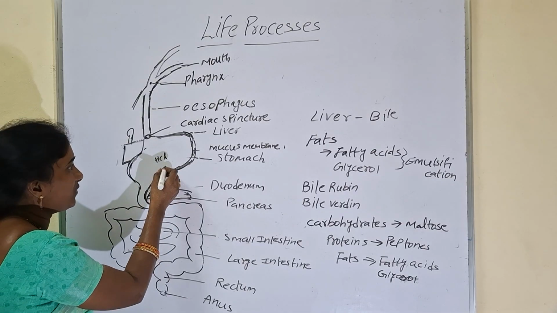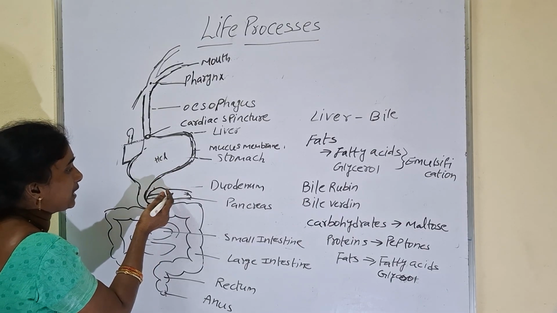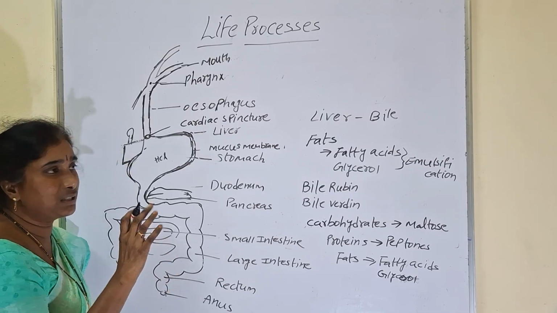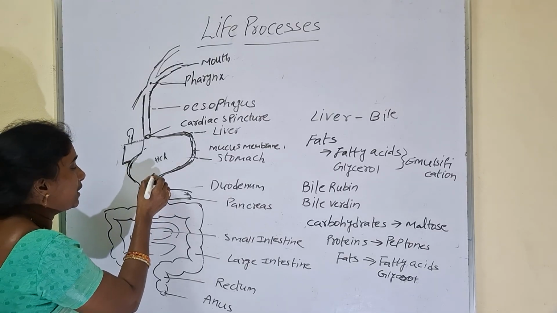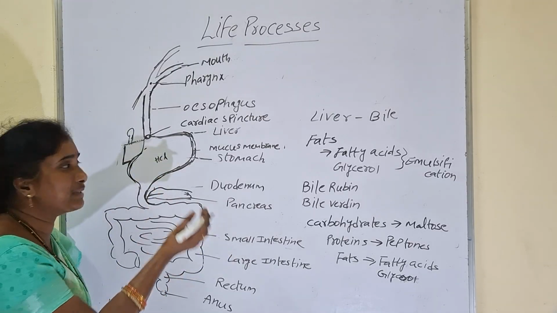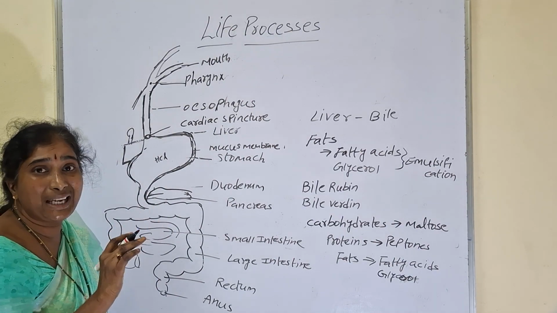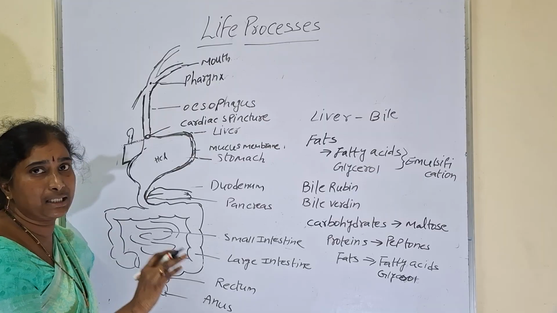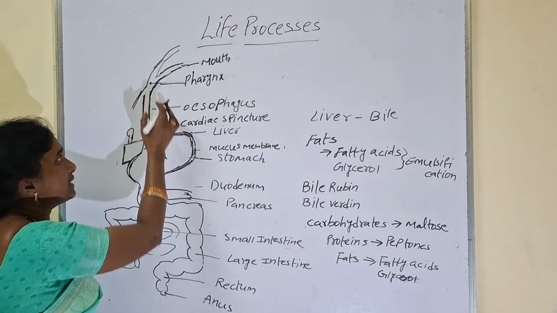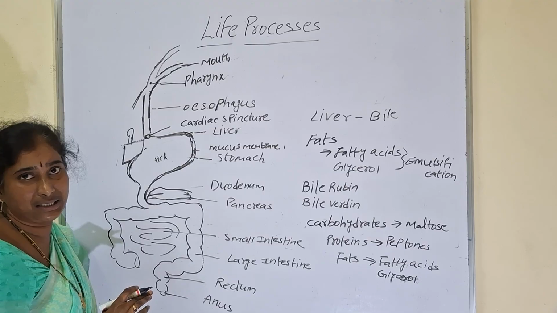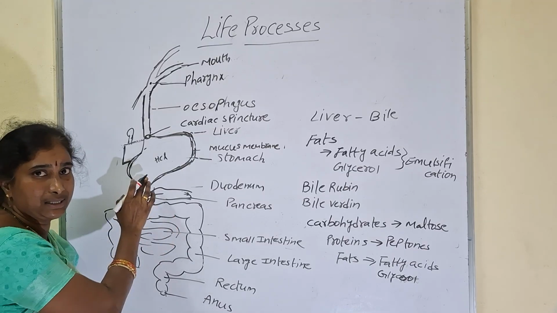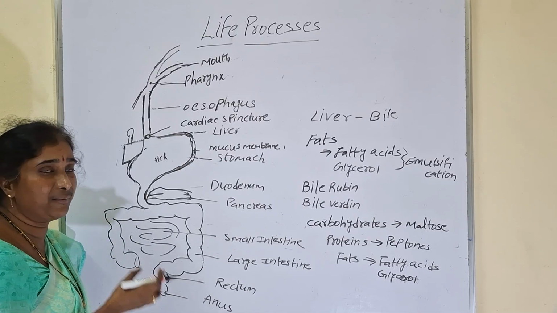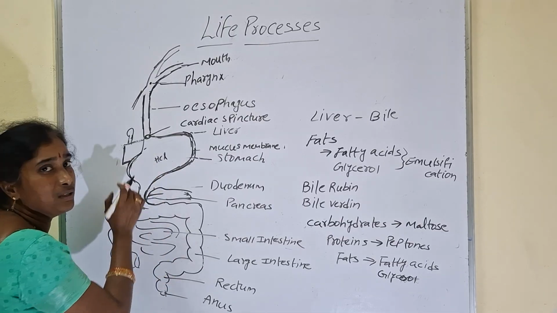So after that, from the stomach, after completion of pancreatic juice secretion and liver secretion, food will be thoroughly crushed and churned in the stomach. After that, except the carbohydrates, fats and proteins will be digested in the stomach. There are no enzymes required for the digestion of carbohydrates in the stomach. So there is no digestion of carbohydrates in the stomach. Carbohydrates will be digested in the mouth and small intestine only. What is the reason? There are no required enzymes which are helpful for the digestion of carbohydrates in the stomach.